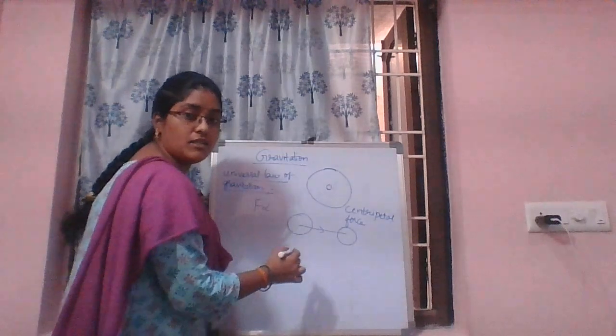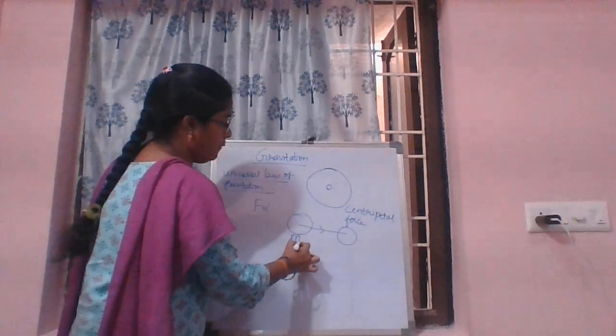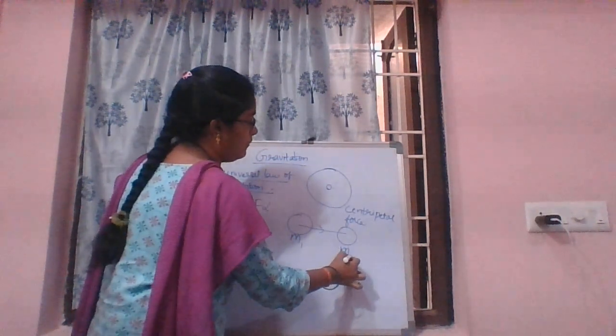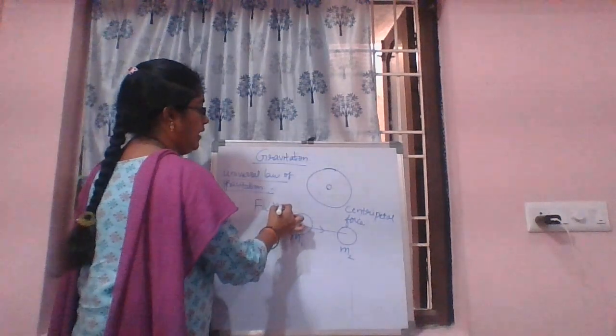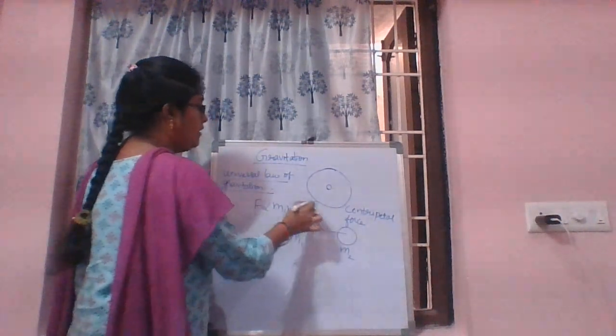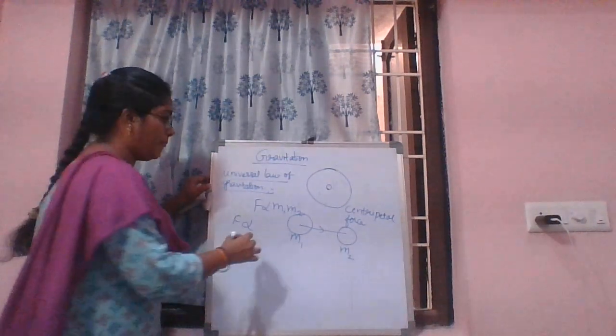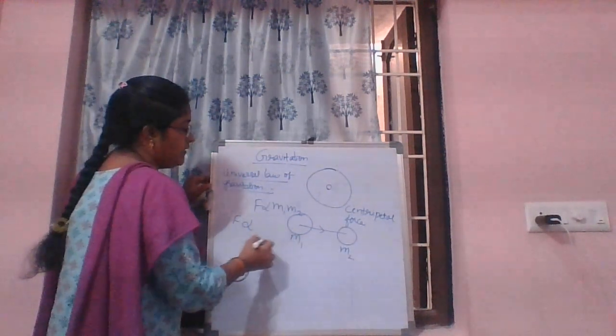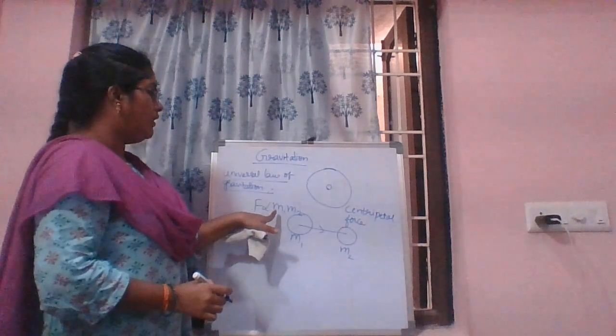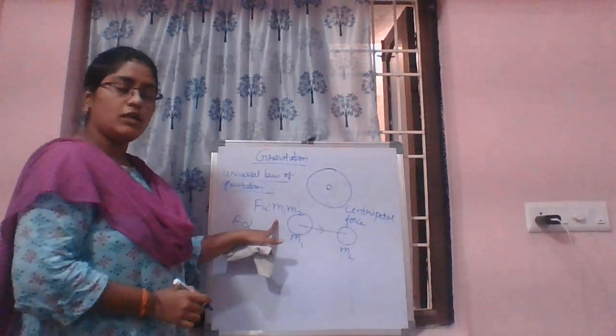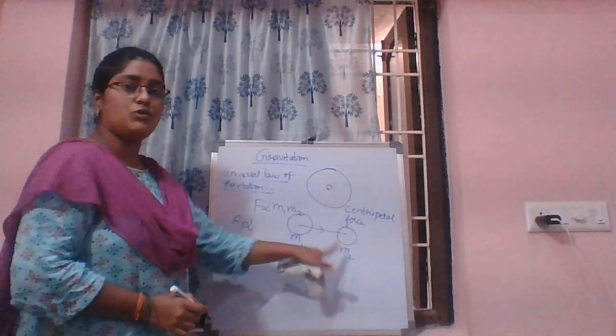Let's suppose the mass of the first object is m1 and the second object is m2, so F is proportional to m1 m2.